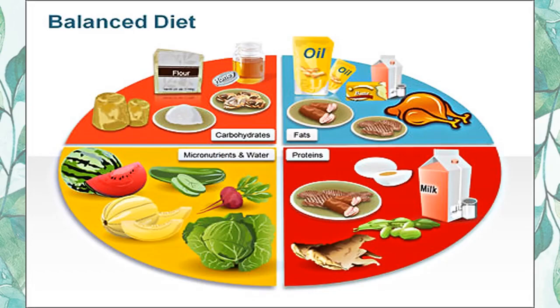The food that you eat has to be in a proper balance. It should have carbohydrates, it should have fats, it should have proteins, it should have vitamins and minerals in them. So all these things are very important in our food. For example, if you see this picture, you will notice that there is rice, there is jaggery, there is flour, also atta. You can see oil also, you can see protein items, meat, fish, vegetables and fruits are also there.